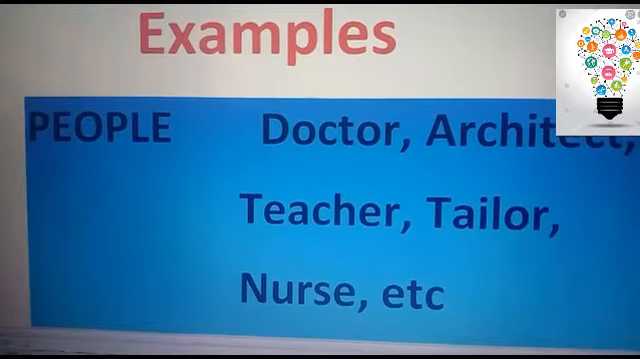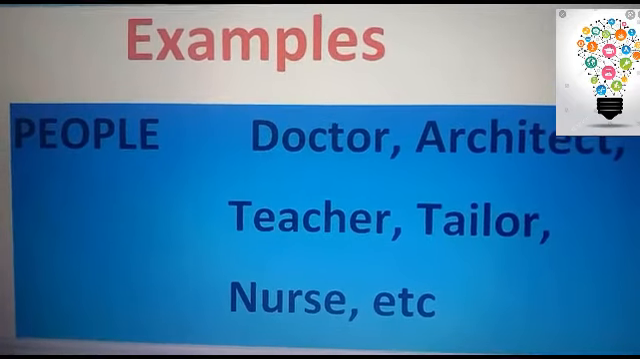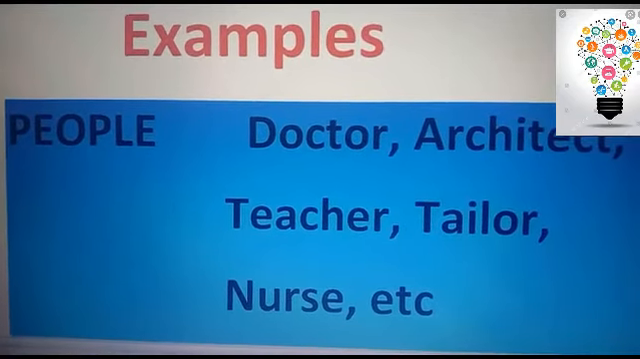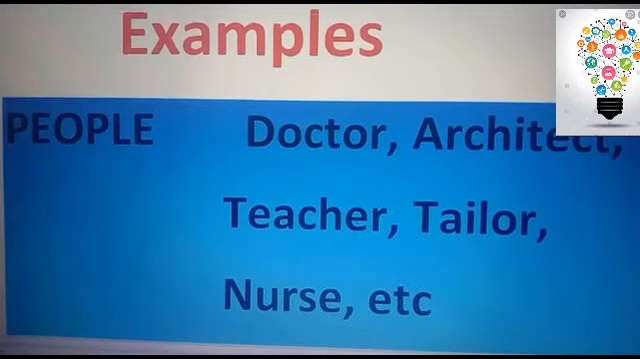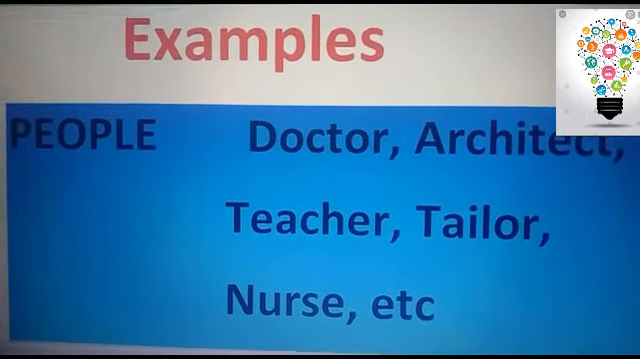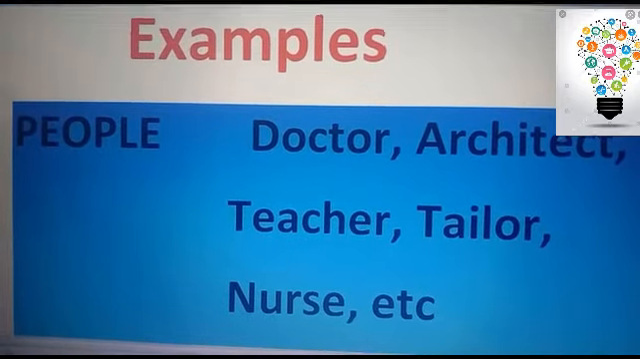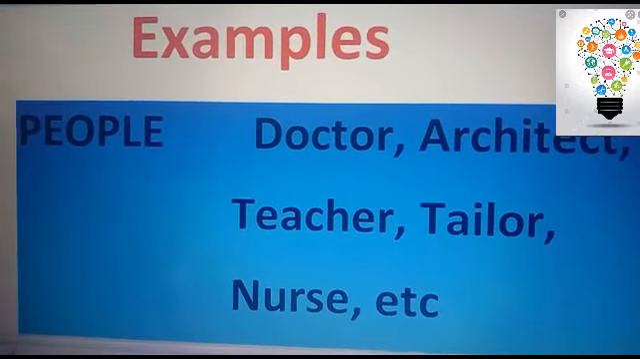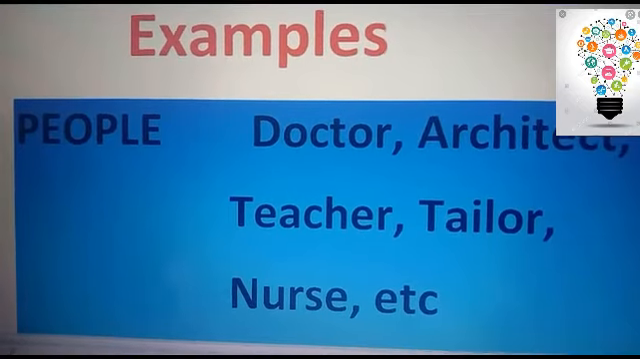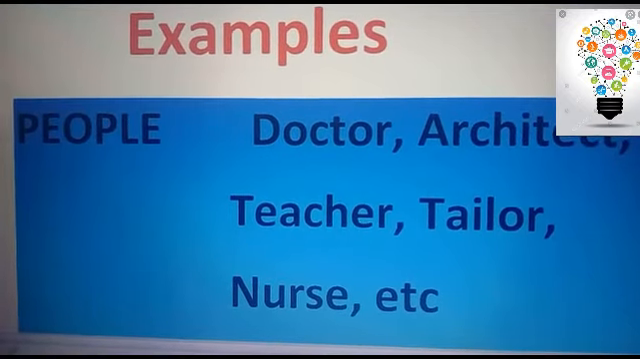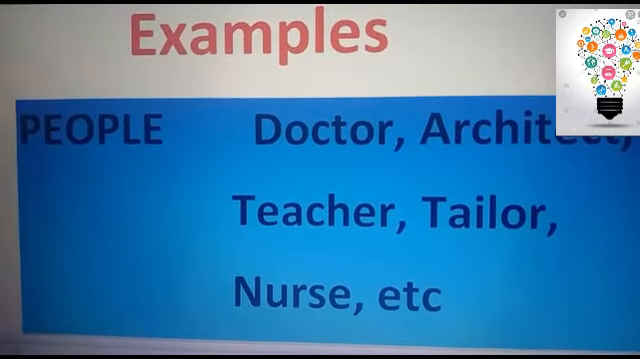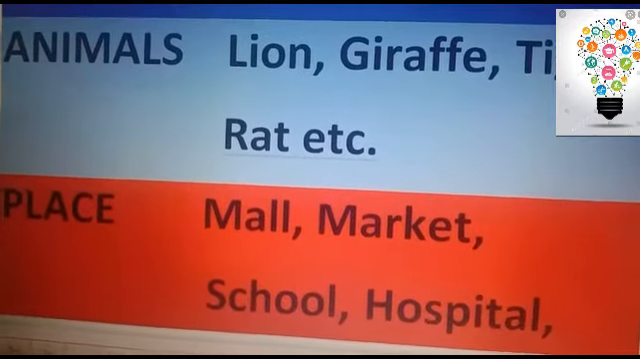For example, if I say, I'm going to visit a doctor, I'm normally talking. I'm not mentioning any doctor's name, right? When I'm not mentioning any name, I'm not going into the details. Keep it simple, it will be a common noun. So doctor, architect, teacher, tailor, nurse, etc. These are the examples of common nouns under the heading people. Rat, etc., are common nouns too.